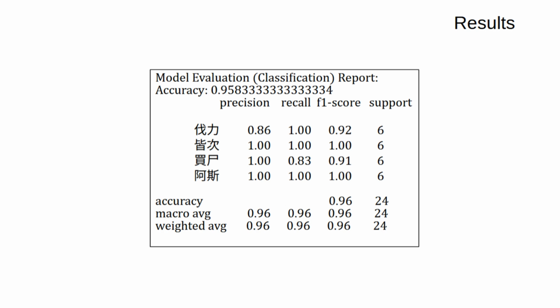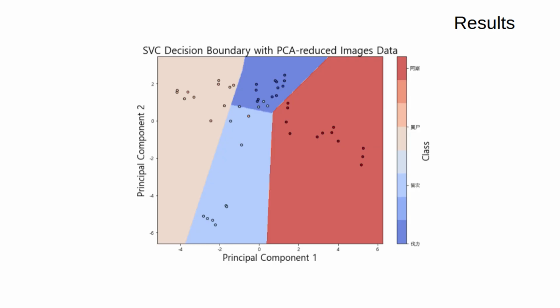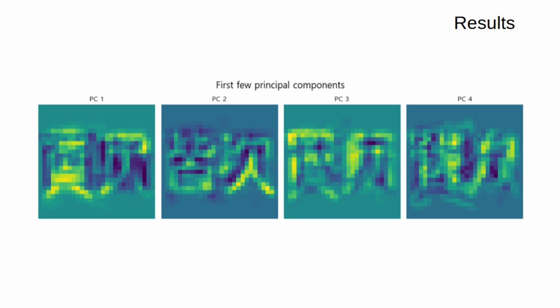Other words seem fine. This graph basically shows whether each dot, the images, are rightfully located within its plane of prediction. Some dots are in differently colored planes, but I think this might be due to the 2D vectorization process rather than there's something wrong with the image files themselves. This graph basically shows the learning process of the machine or model. The first on the left, the bright pixels are showing positive values and the dark pixels representing negative values. It's basically the machine tracing the shape of each word until it knows which one is which.